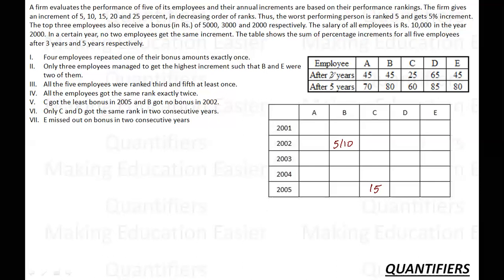So after 3 years, there are three types of increments: either a 45% increment, or a 25% increment, or a 65% increment. Okay. So let's see what are the feasibilities of these increments. If I talk about the cases of 45, what are the possibilities? Let's say I'm starting with 25. So if I started with 25, I am left over with 20. 20 can be made by either 10-10, or 15-5. These are the two possibilities, including 25.